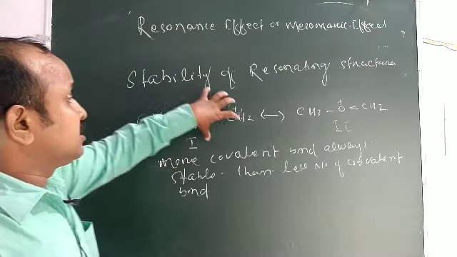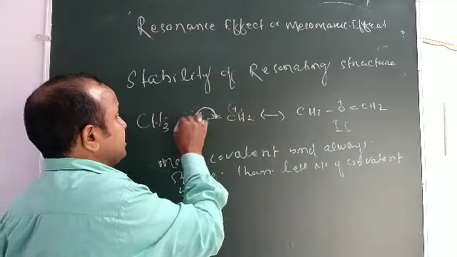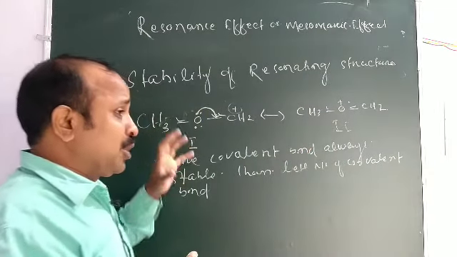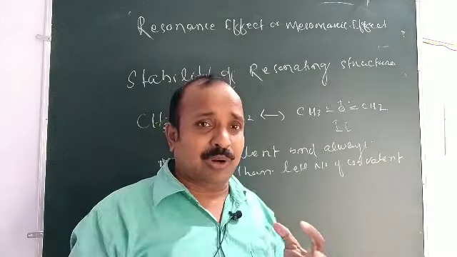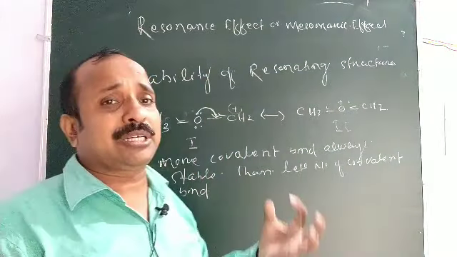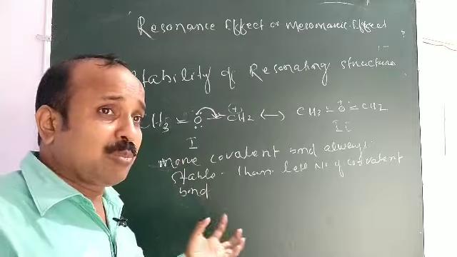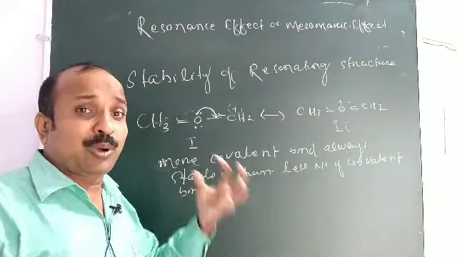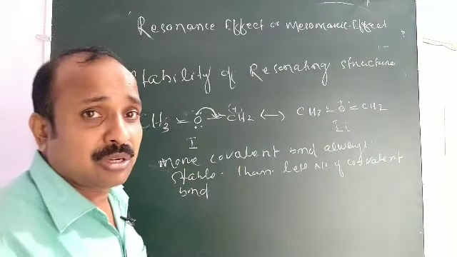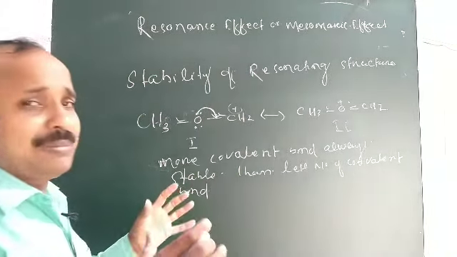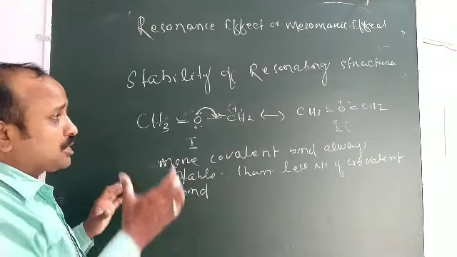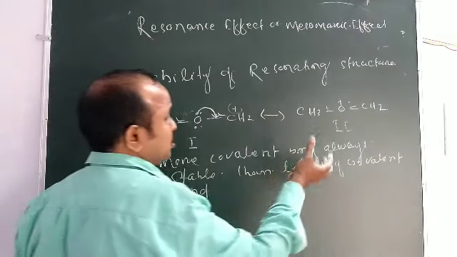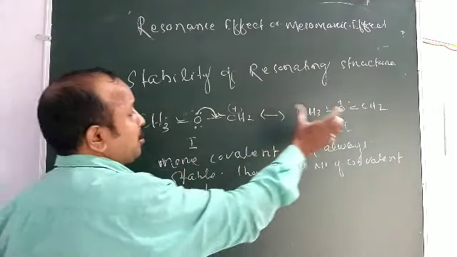Here are 2 covalent bonds and here are 3 covalent bonds. If a molecule has more covalent bonds, it has the more stable resonating structure. To find the resonance energy, it is required to know which one is the most stable resonating structure. We can find the actual energy minus the energy of the most stable resonating structure, that is the resonance energy. So we find out which one is the most stable, meaning which has more covalent bonds.